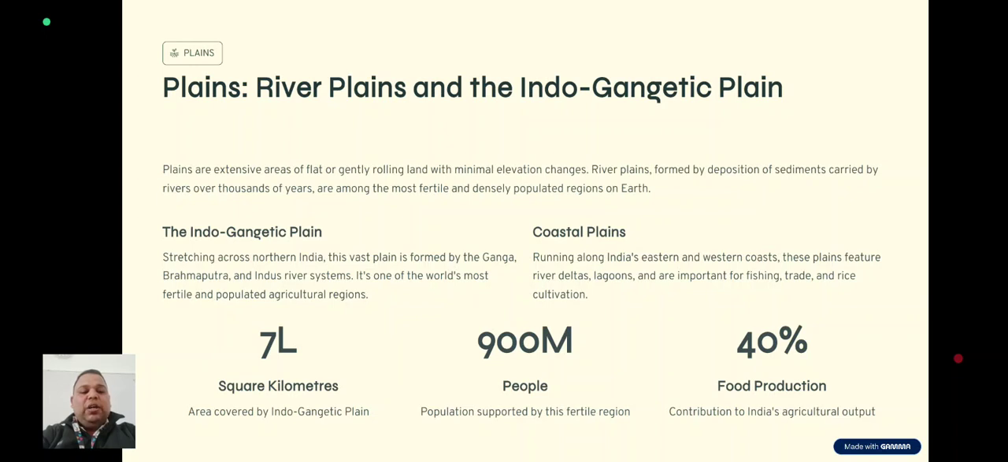In the rainy season, rivers overflow their banks and cause floods. When the water goes down, it leaves behind a layer called alluvium, and a new layer is added every year, and hence alluvial plains are also called flood plains. And the coastal plains run along India's Eastern and Western Ghats. These plains feature river deltas and lagoons, which are important for fishing, trade, and rice cultivation.